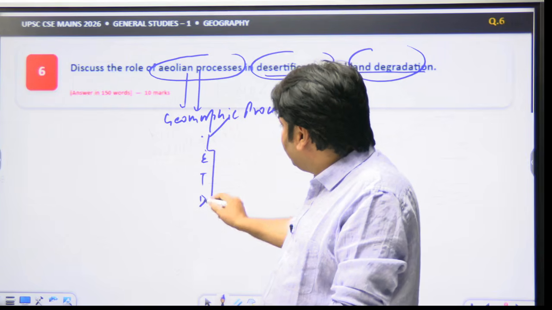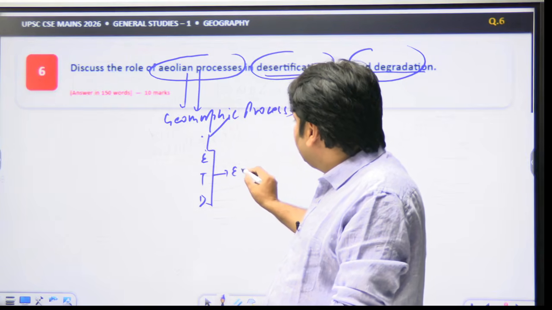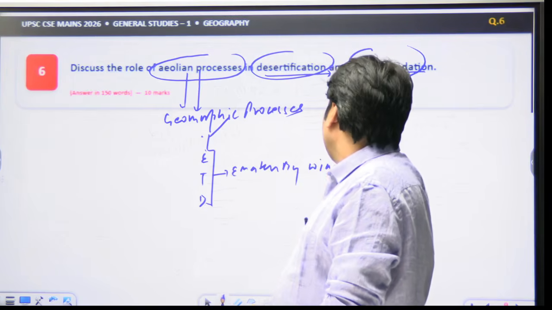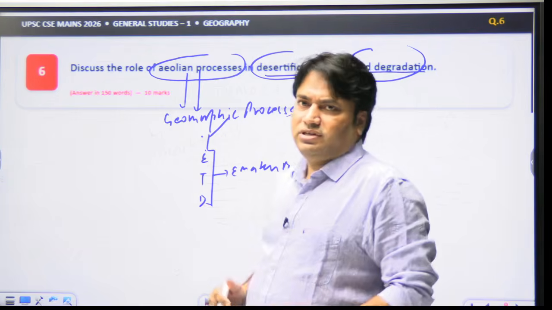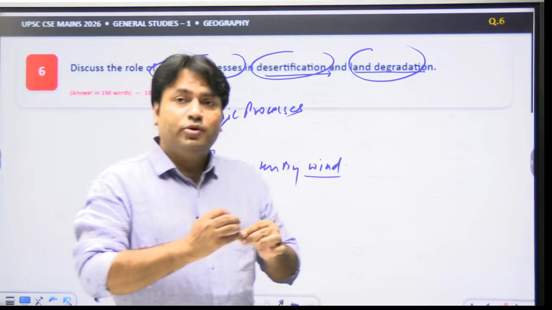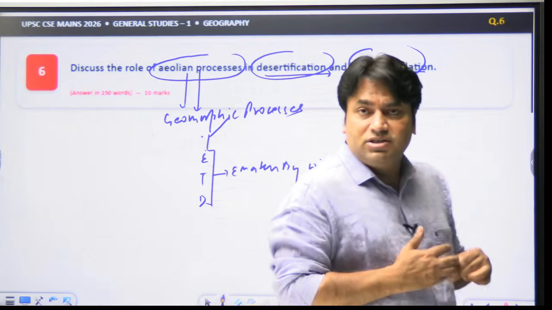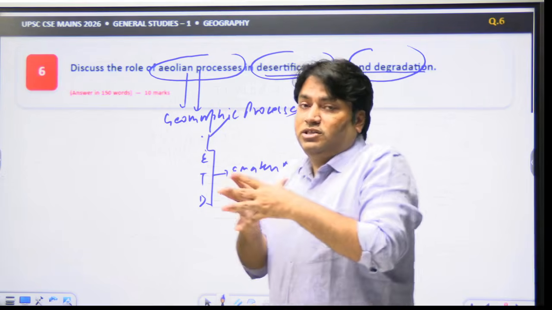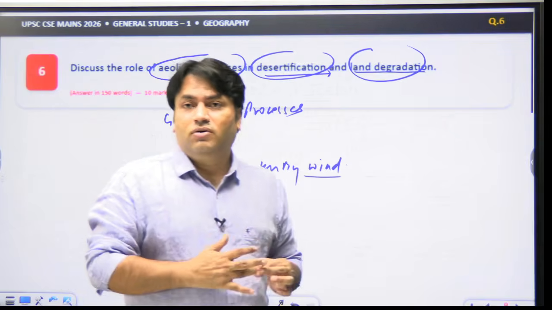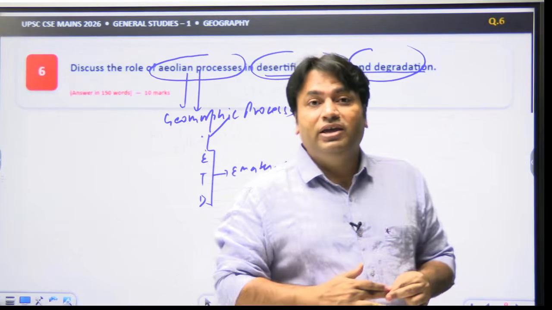Erosion, transportation and deposition of earth materials by wind. This is what? Aeolian process. So again I am repeating, Aeolian processes are geomorphic processes which involve the erosion, transportation and deposition of earth materials by wind.